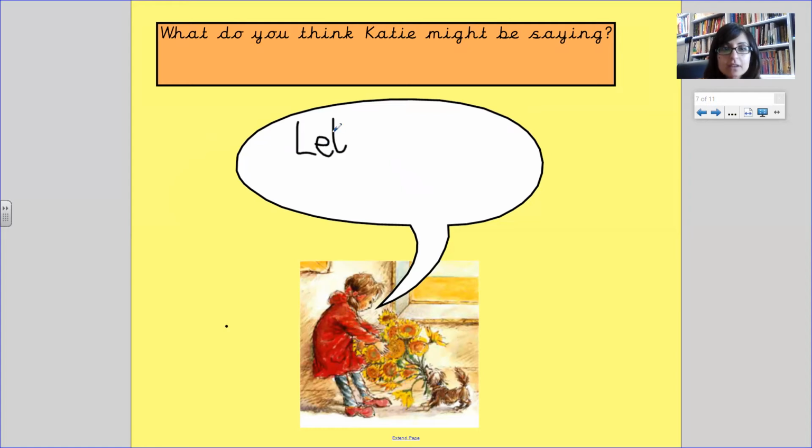Let go, Zazu, capital letter for Zazu, because that's his name. Let go, Zazu. And she's shouting, so we need an exclamation mark. There we go. Let go, Zazu. Katie's saying.